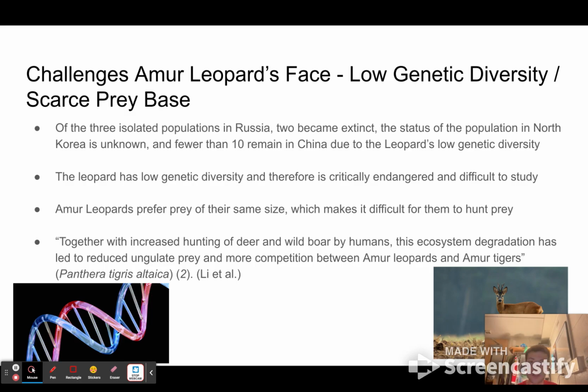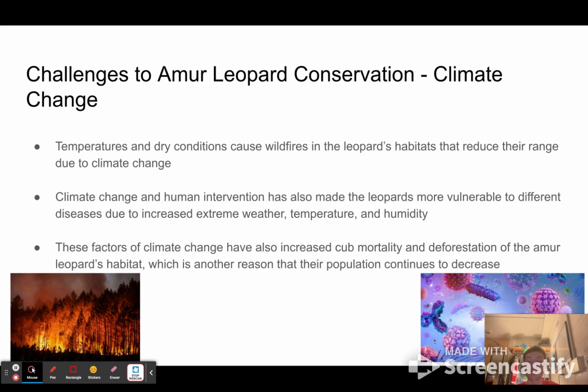So one final conservation challenge that I implemented into my PowerPoint, one that not only the Amur leopard faces, but all species on Earth face, is climate change. Climate change has specifically affected the Amur leopard by causing wildfires in their habitats, making them more vulnerable to different diseases due to increased extreme weather conditions such as floods, increased temperature and humidity, and all these factors of climate change have increased Amur leopard cub mortality, which is another major reason their population continues to decline in general.